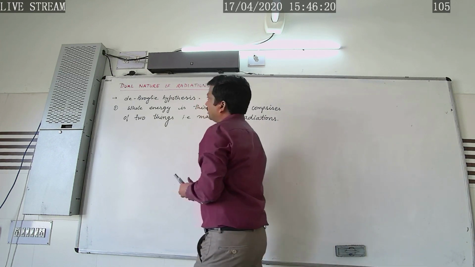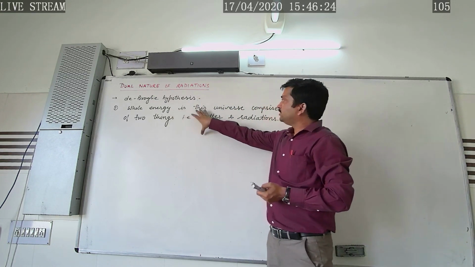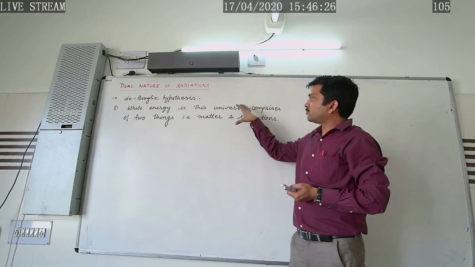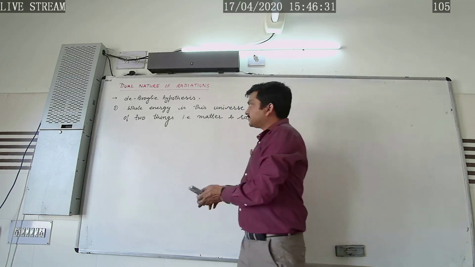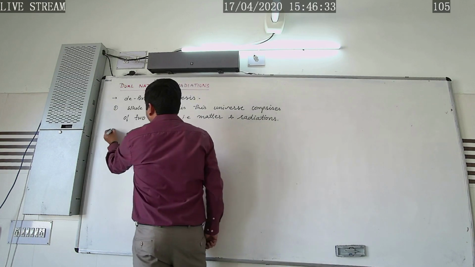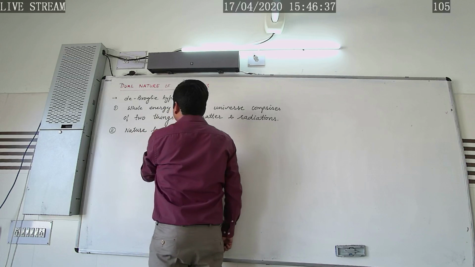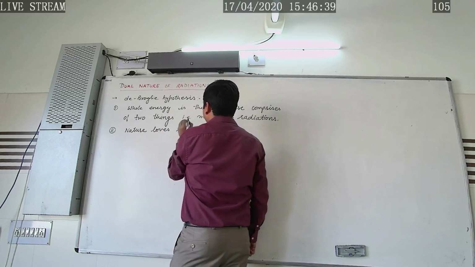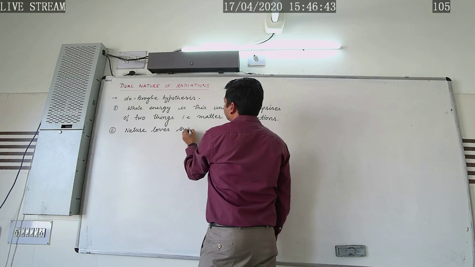Once again repeating, dual nature of radiation. As whole energy of this universe comprises of 2 things, that is matter and radiation, the second thing he stated is that nature loves symmetry.